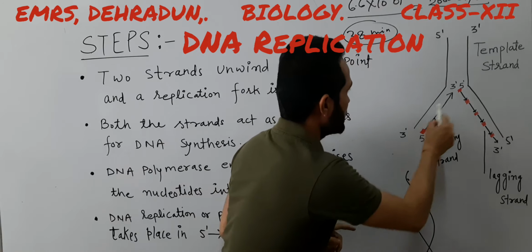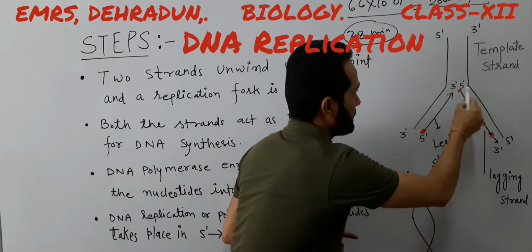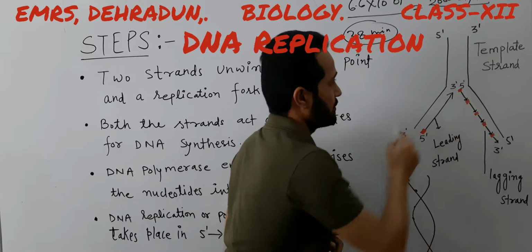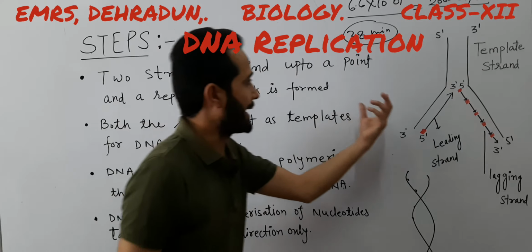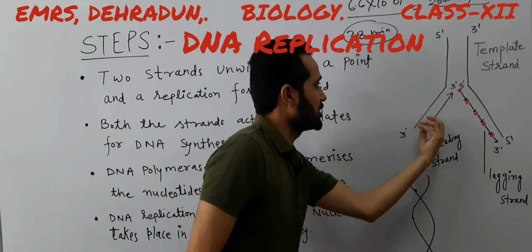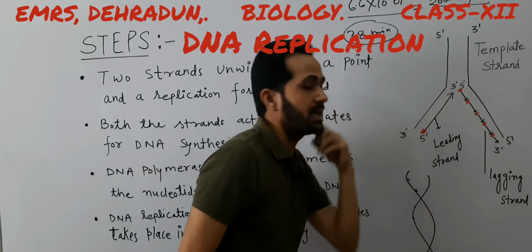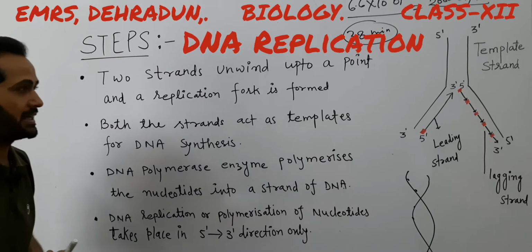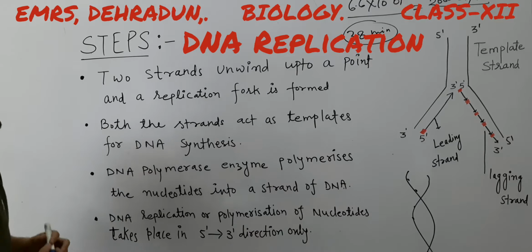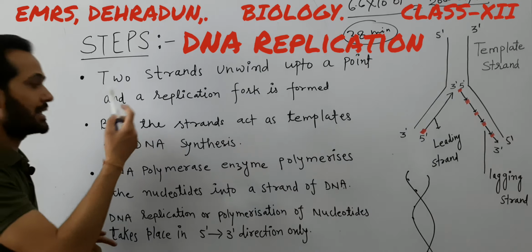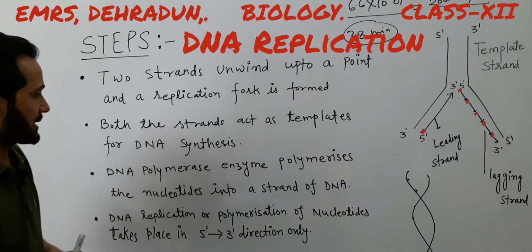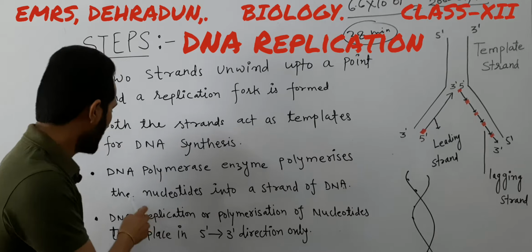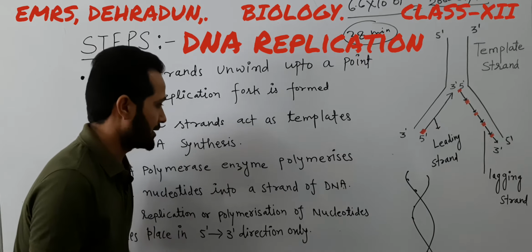So both the parental strands, these two, are the parental strands, which are also called template strands. These parental strands act as template strands because with the help of these two strands the new complementary strand will be formed. So both the parental strands act as template strands for the DNA synthesis. DNA polymerase enzyme polymerizes the nucleotides into a strand of DNA.